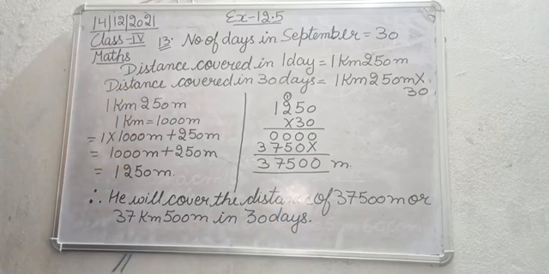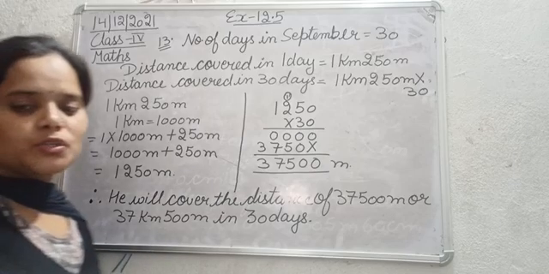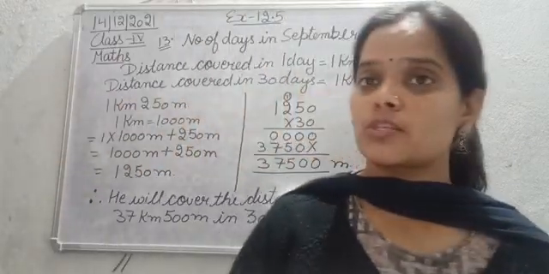So this is the solution for question number 13. You can pause it here and note it down in your notebooks. Okay, so with this we have completed exercise 12.5.